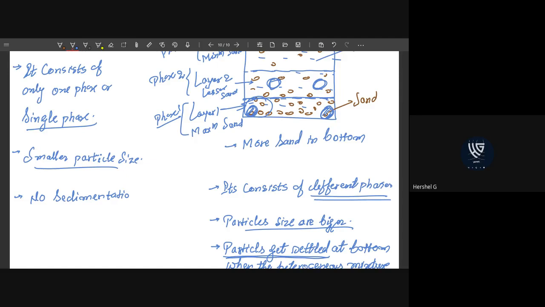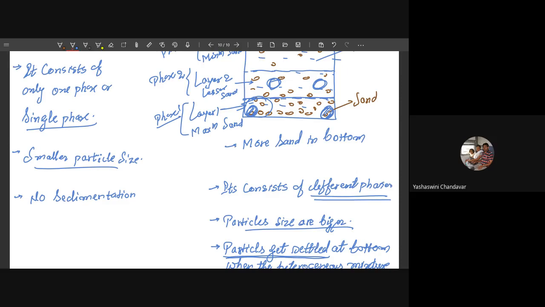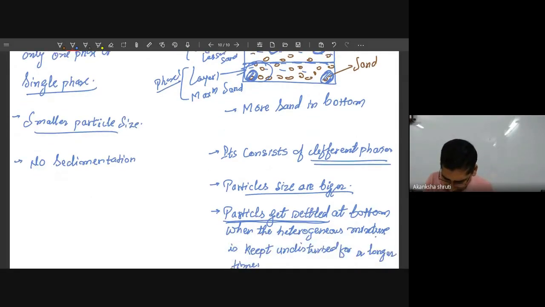Why no sedimentation? Because the particles are just trapped between the interspace of the water molecules. It always remains supported with the water molecules which are below it. So that will not allow this sugar particle to go and settle at the bottom. Okay, no sedimentation.